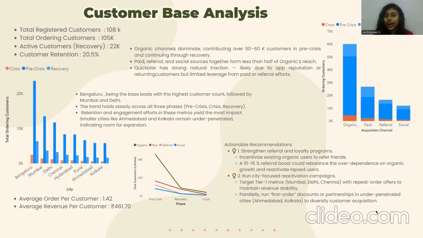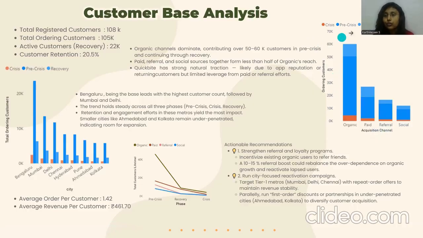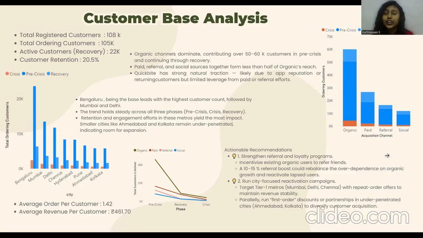So over here we have the acquisition channel based on number of customers across all phases. This shows that organic acquisition channel dominates and it contributes to over 50 to 60K customers in pre-crisis, and it continues steadily through recovery as well, being the highest acquisition channel. So if you see paid, referral, and social sources, they together form less than what organic's count is. This shows that QuickBite has natural traction, maybe due to the brand's reputation or the returning customers.